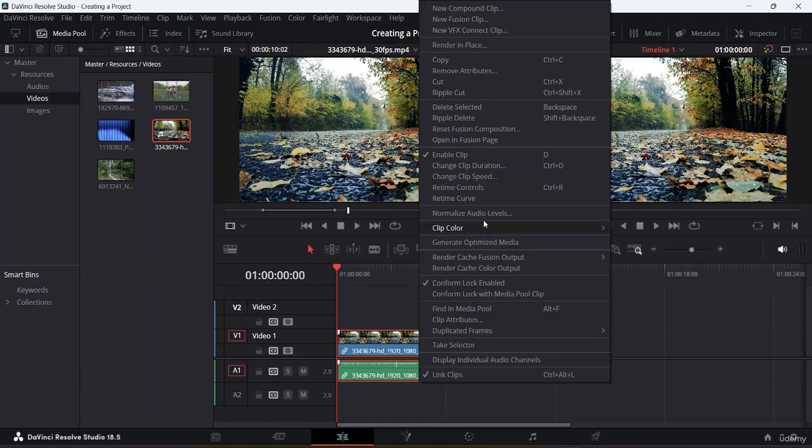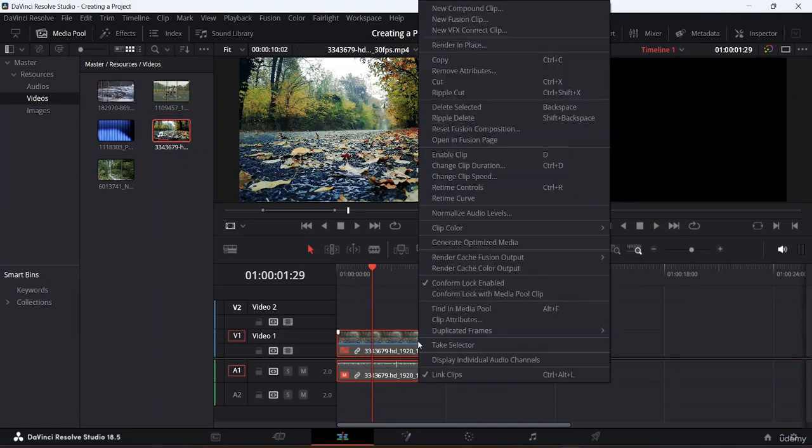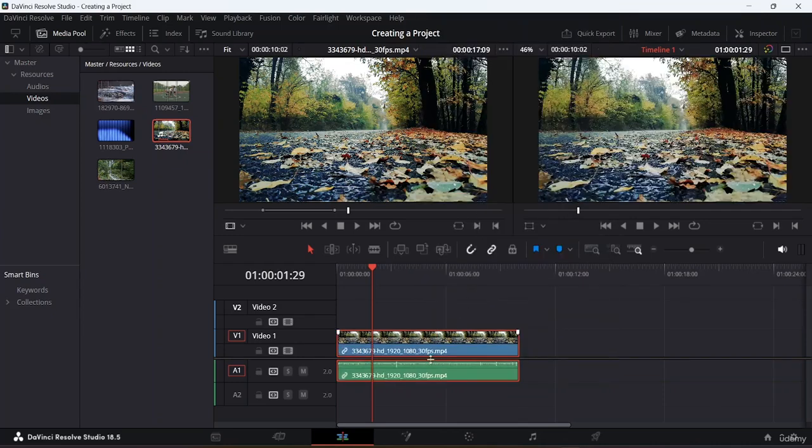If you want to disable the clip, you can come here and you can see that you have just disabled the whole selected clip, including the audio and the video itself. Again, right click, and now I will click on enable clip. And again, now in my preview window, I am able to see the changes.